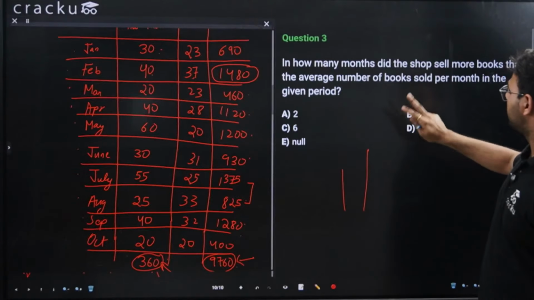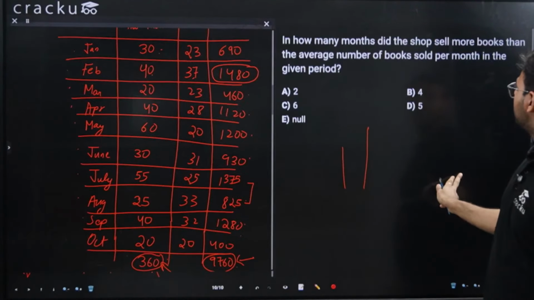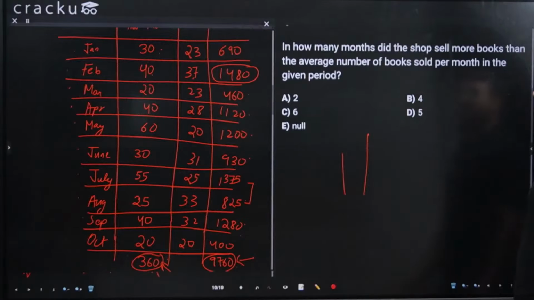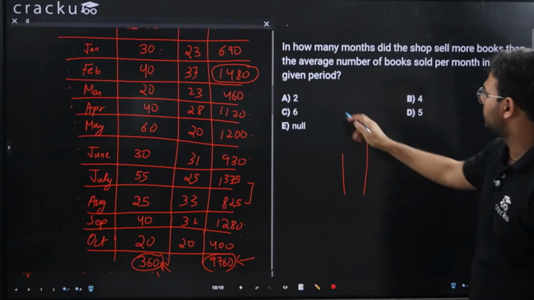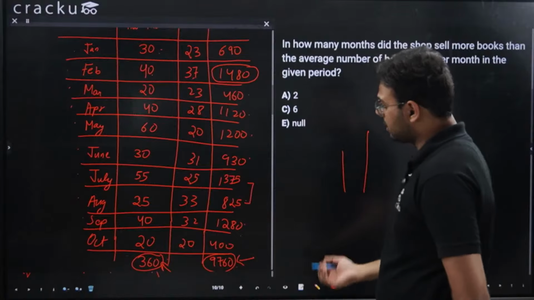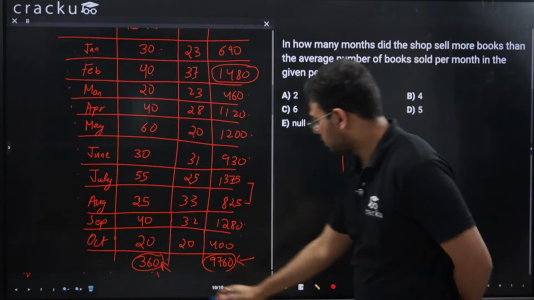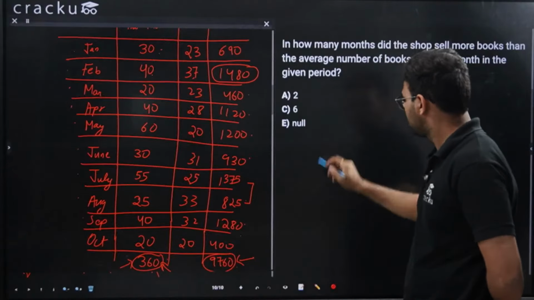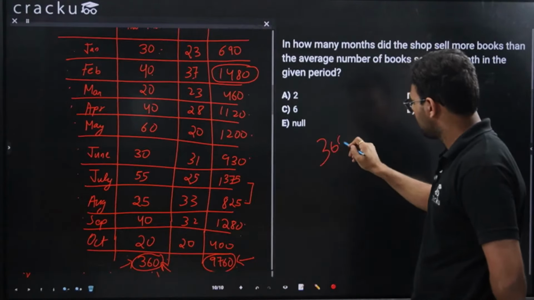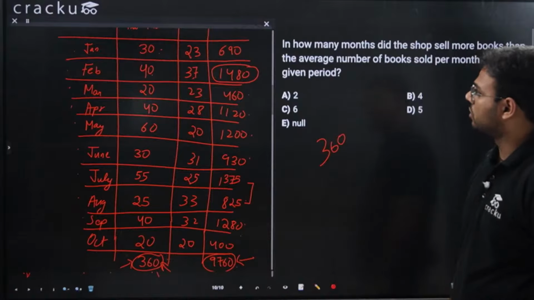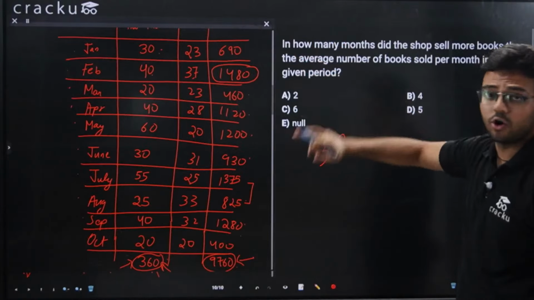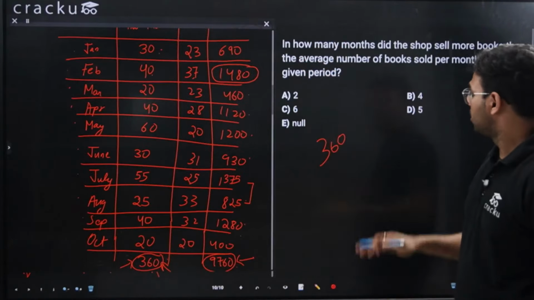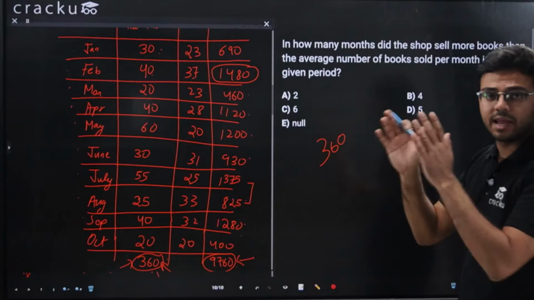Now for question number 3, in how many months did the shop sell more books than the average number of books sold per month in the given period? What is the total number of books sold in the given period? The total number of books sold is 360. And how many months are there? From Jan till October is our entire data set, so it is a duration of a 10-month period.